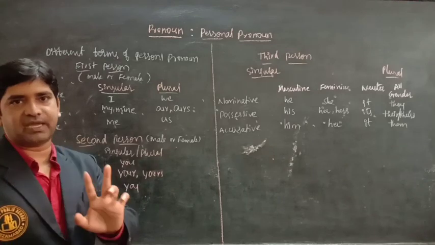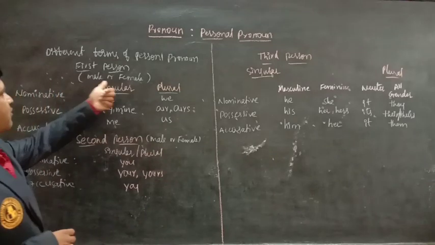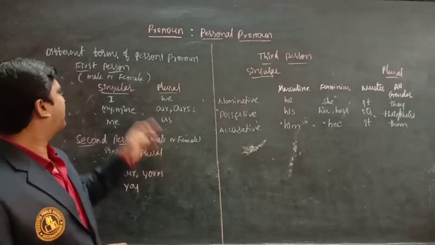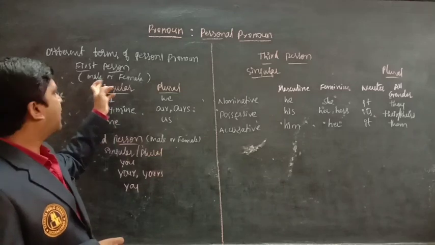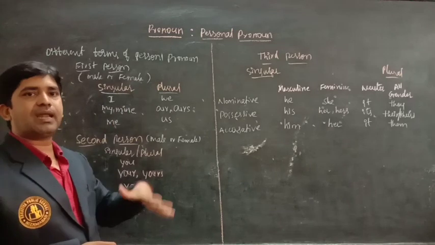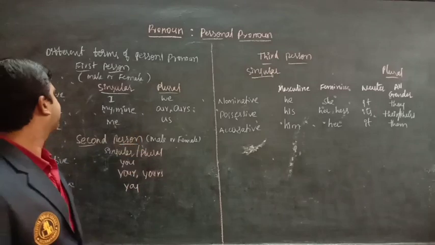I and we. We call them first person. We use the first person for male or female. Male means masculine gender and female means feminine gender. For male or female, we are using I and we.